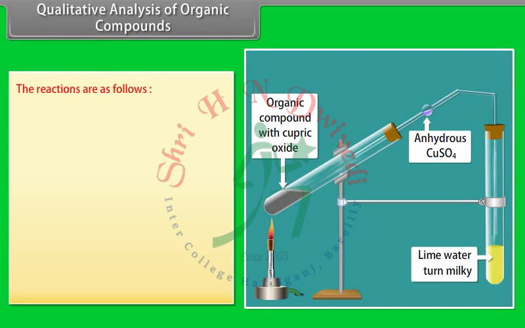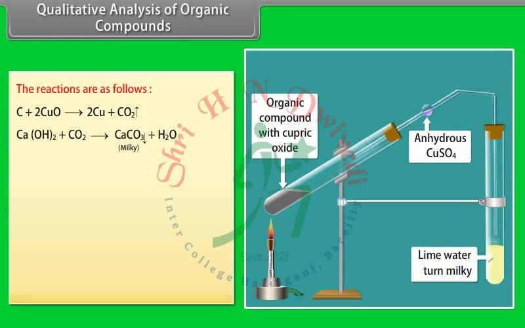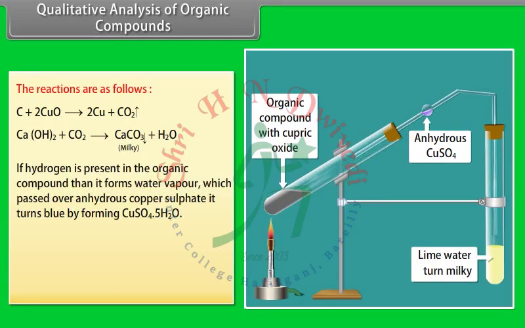The reactions are as follows. Carbon in the organic compound reacts with copper(II) oxide and produces copper and carbon dioxide. The produced carbon dioxide reacts with calcium hydroxide, which turns milky, indicating the presence of carbon in the organic compound. If hydrogen is present in the organic compound, it forms water vapor, which, passed over anhydrous copper sulfate, turns it blue by forming CuSO4·5H2O.